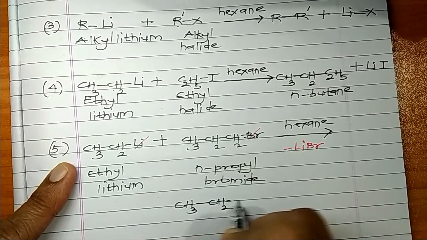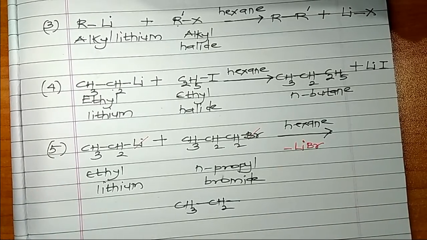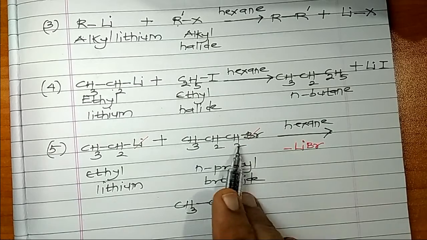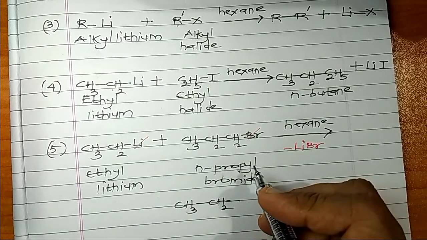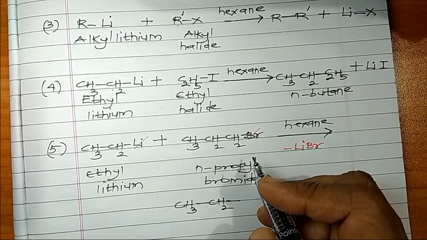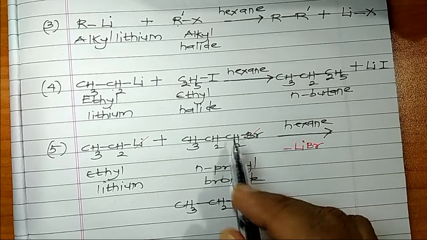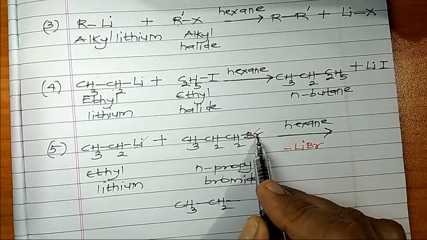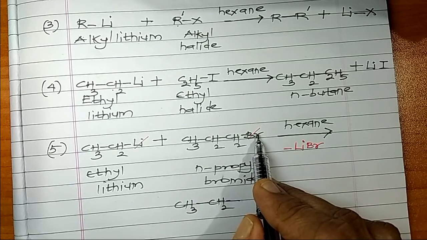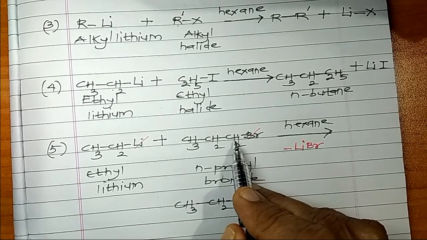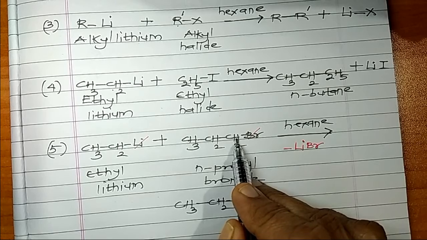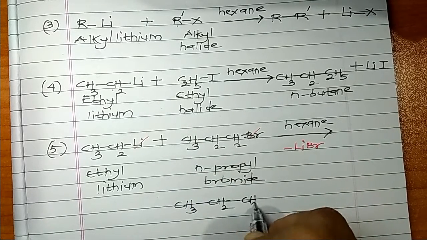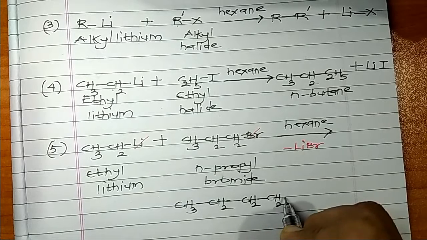CH3CH2. I've taken that ethyl group, and on this side there is the n-propyl group, is it not? The n-propyl group on this side, this part. So let us take that n-propyl group. I hope you know how to write it down. Once I remove bromine, the connection will be from here, not from here. If I remove the bromine atom, then the connection will be like this. You have to start connecting it from here, CH2, CH2, CH3.